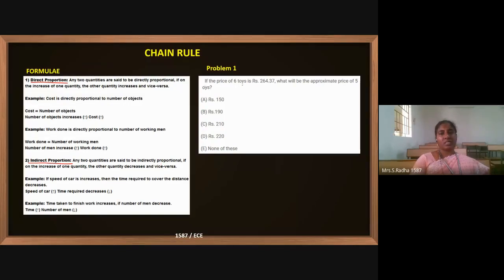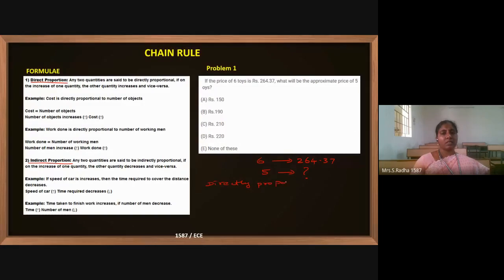If the price of 6 toys is 264 rupees 37 paisa, what will be the approximate price of 5 toys? Okay, it is given 6 toys price is 264 rupees 37 paisa. What is the price of 5 toys? So number of toys reduced, price also reduces. This is a very common logic. So this side 6 has reduced to 5, amount also reduces, same logic. That is called directly proportional.